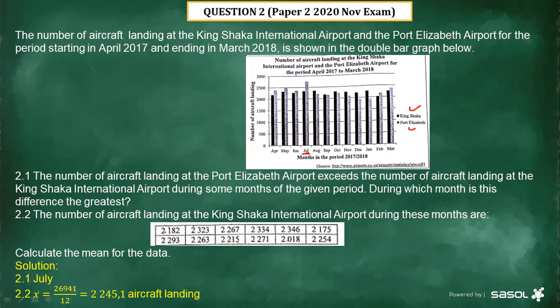You add every value that you see on this table, divide by the number of elements in the data set. You can count them: 2, 4, 6, 8, 10, 12. Hence we divide by 12. After adding, we have obtained 26,941 divided by 12. Then the mean that we are having there is 2,245.1 aircraft landing. So that's how you should determine the mean.